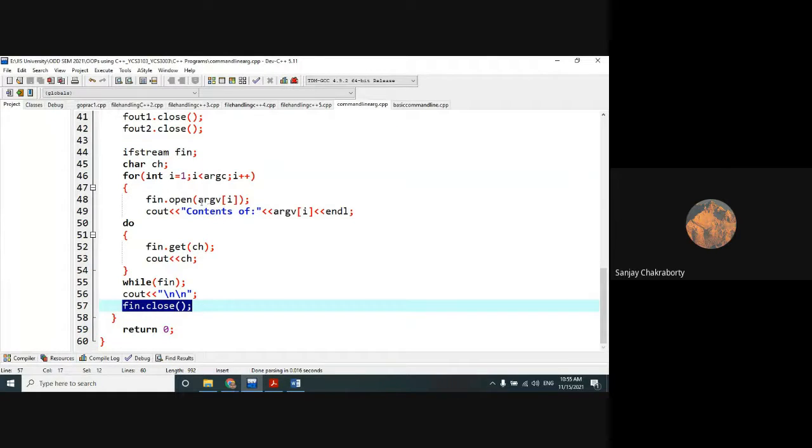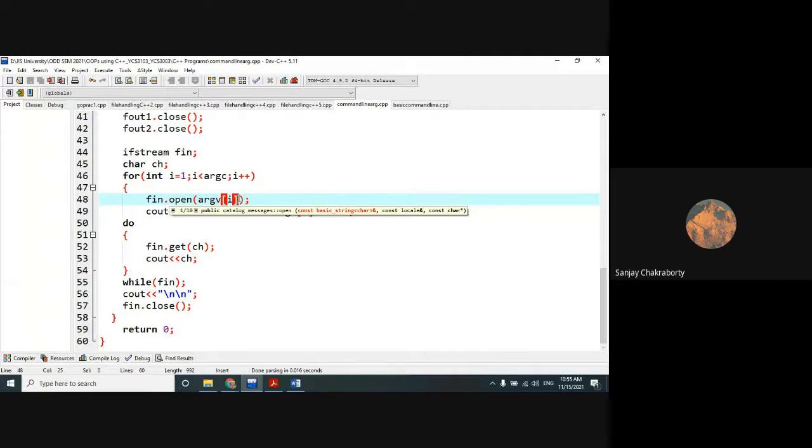So this will first read which file? argv of 1, because it starts from 1. You cannot start from 0. It is a wrong concept. Why? Because argv of 0 is the file name itself, the source file name itself. So we should not supply the source file name. It will give you an error. So we will supply either argv of 1 or argv of 2 and so on.